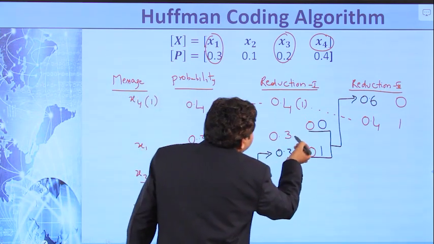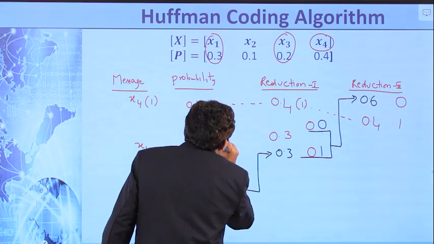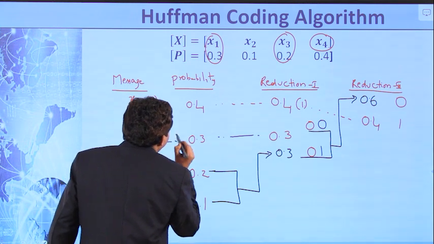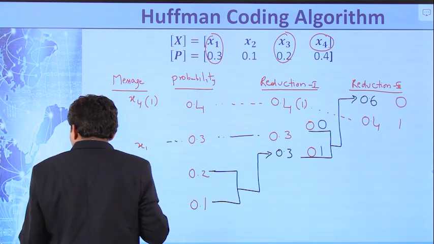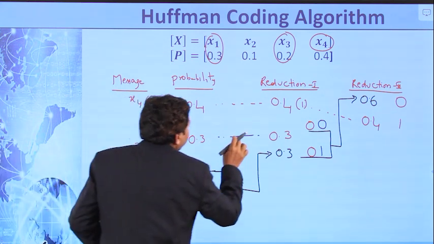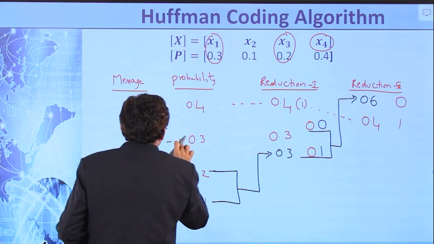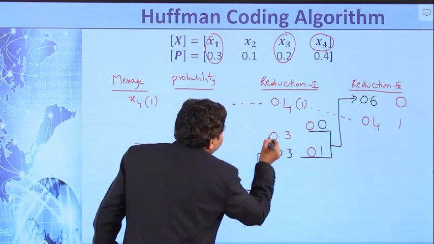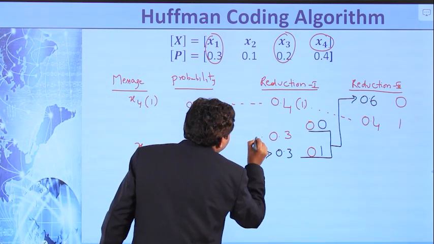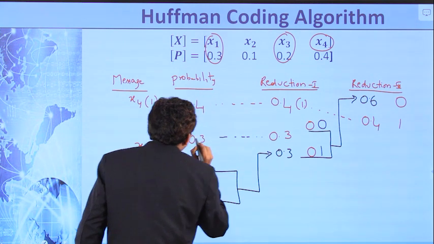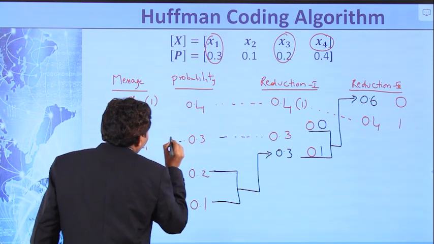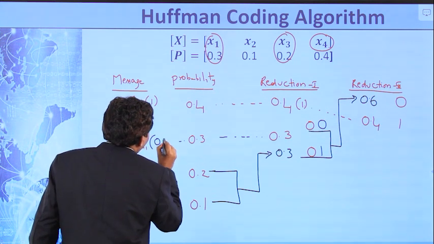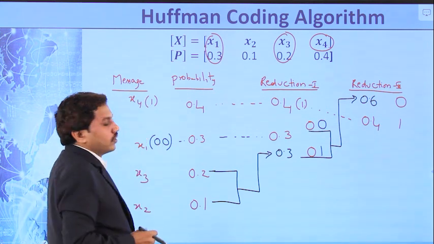So look carefully here. This 0.3 is nothing but this 0.3. You can check it once. So the code for x1 is 0, 0.